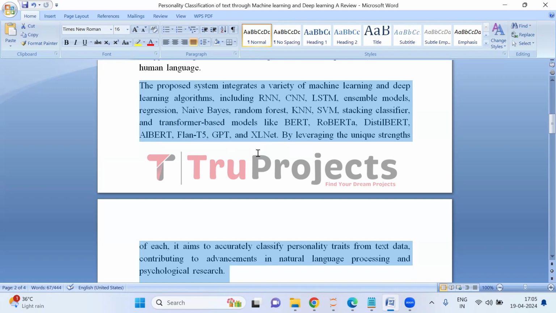By utilizing the strength of each method, it seeks to accurately identify personality traits from text data.